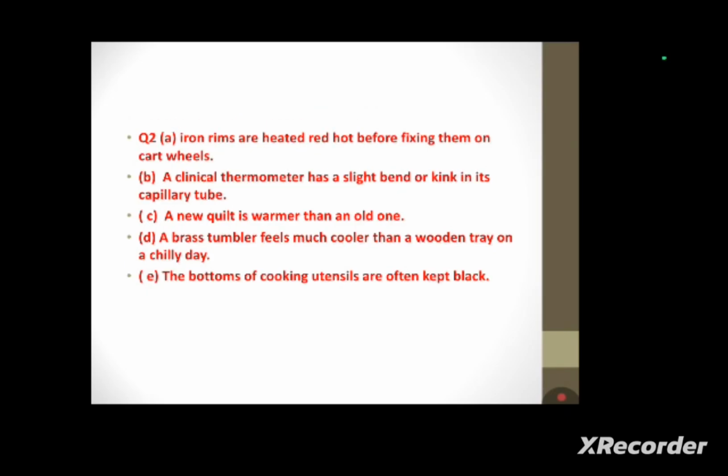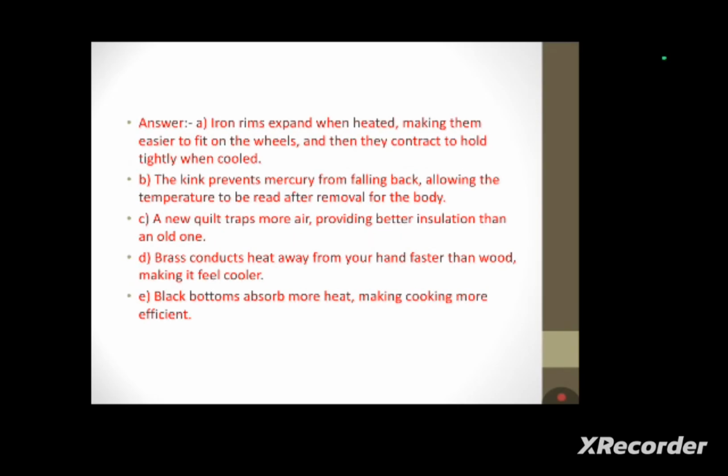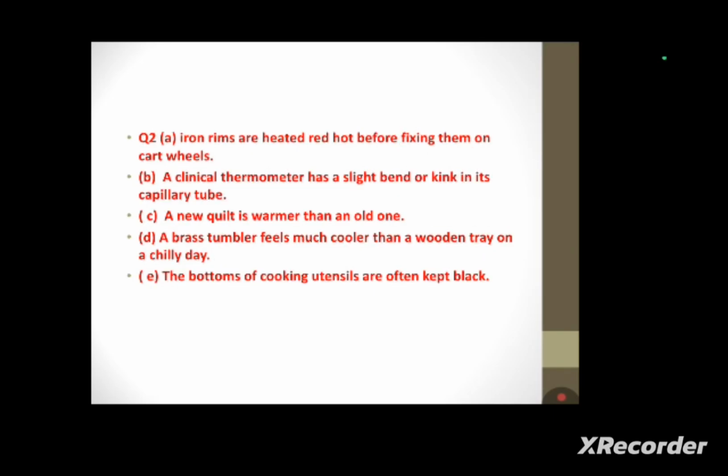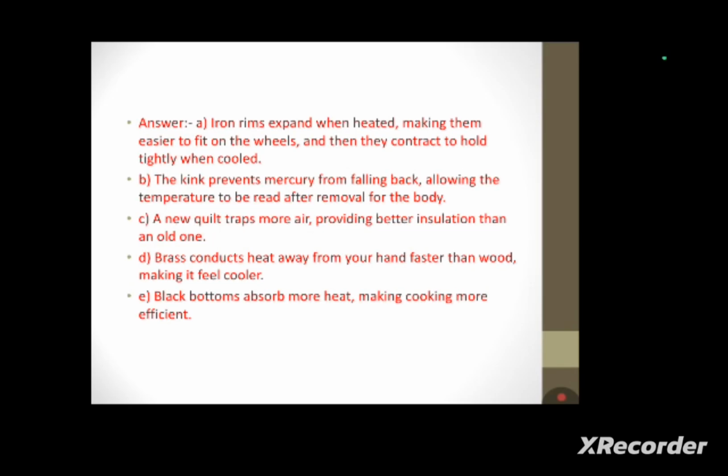Next question. A clinical thermometer has a slight bend or kink in its capillary tube. Answer: the kink prevents mercury from falling back, allowing the temperature to be read after removal from the body. Next question. A new quilt is warmer than an old one. A new quilt traps more air, providing better insulation than an old one.